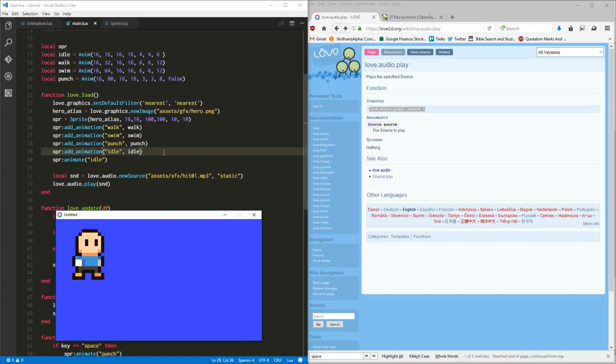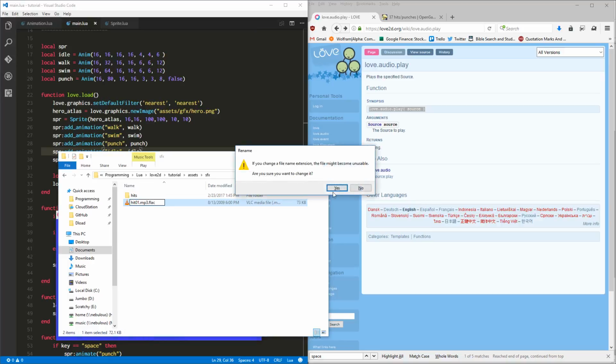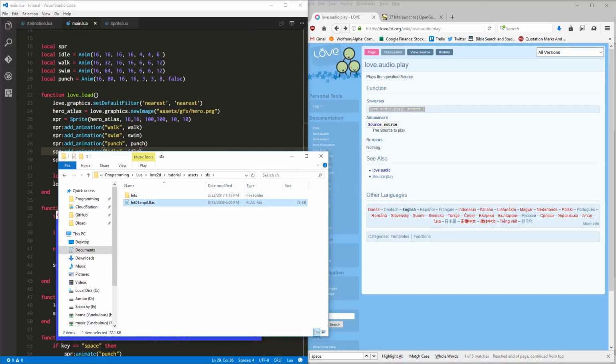I think I need to convert this little guy, because it was a .flac. It looked like it was a FLAC file, which is what it originally came in. So let me pull up our good friend, if I can find him. Where are you, my friend? Our good friend Audacity.